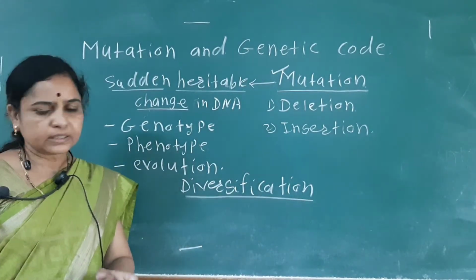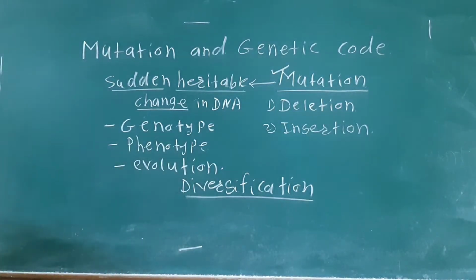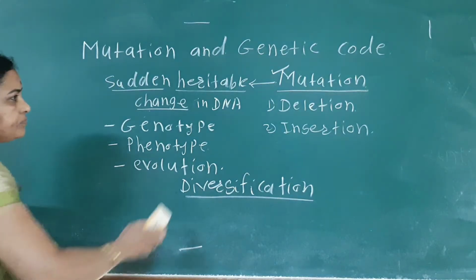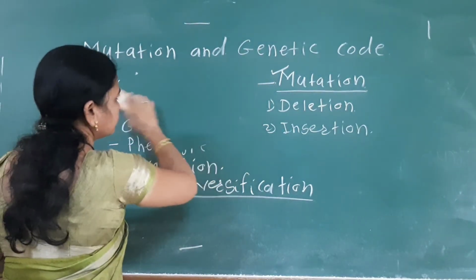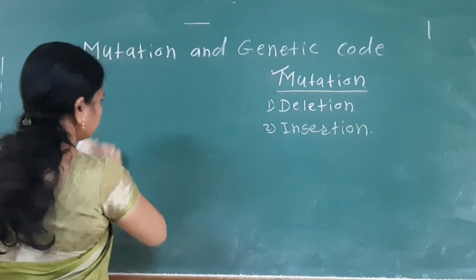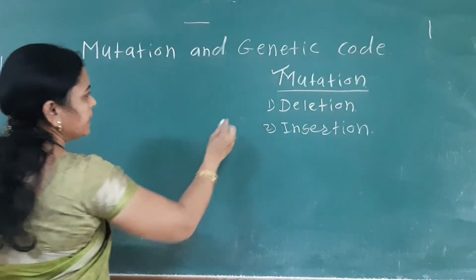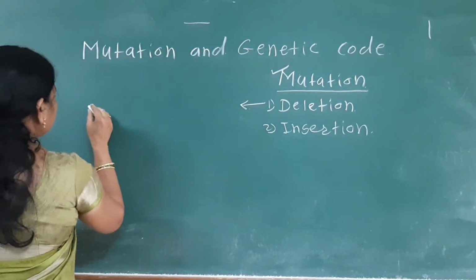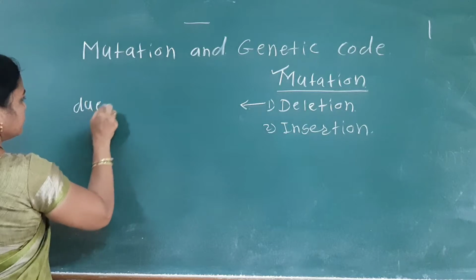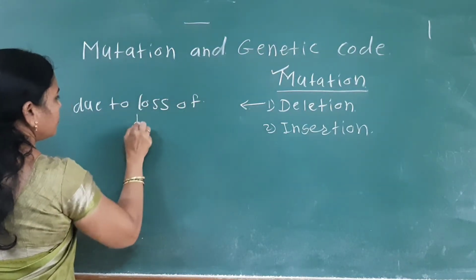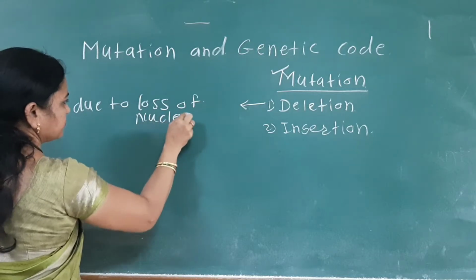So see, what is meant by deletion. Deletion is a mutation due to loss of nucleotides.